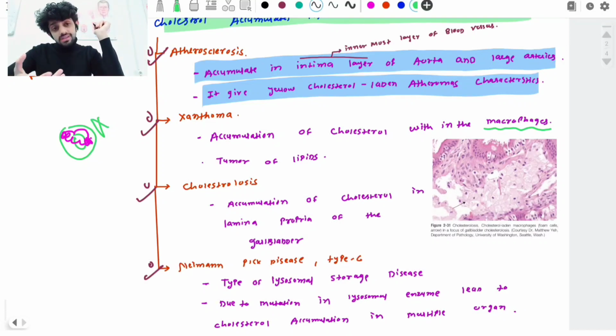If the macrophages are damaged in that condition, can macrophages function properly? No, there's no proper function of the macrophage. That can lead to what? A high risk of developing infection. And the second one was